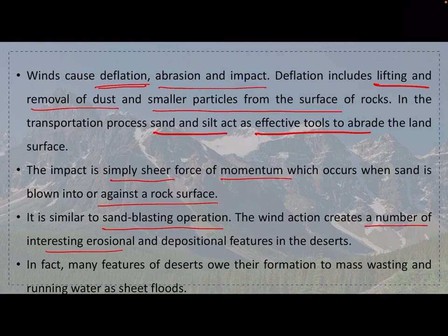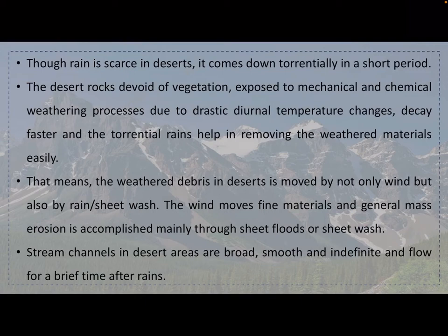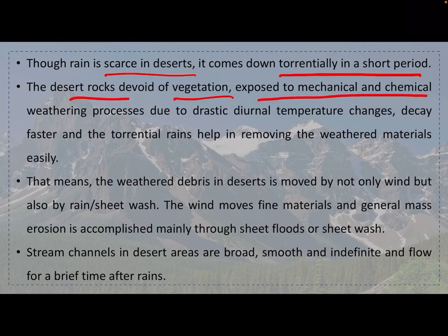The wind action creates a number of interesting erosional and depositional features in the desert. So in the desert there is very low rainfall, so more or less everything happens because of the heat and the wind basically. In fact, many features of deserts owe their formation to mass wasting and running water as sheet floods. Though rain is scarce in desert, it comes down torrentially in a short period. The desert rocks, devoid of vegetation, are exposed to mechanical and chemical weathering processes due to drastic diurnal temperature changes, decay faster, and torrential rain helps remove the weathered materials easily.